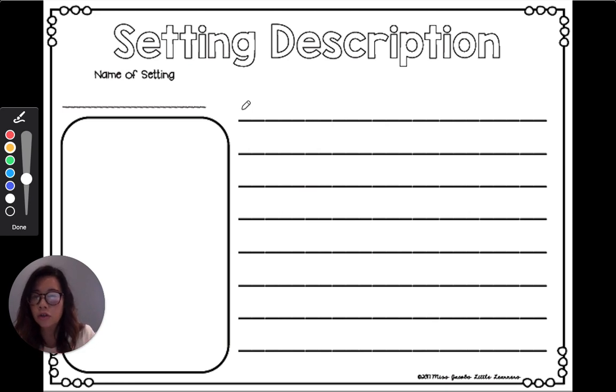At Coco's Restaurant, you will see a kitchen. At Coco's Restaurant, you will see utensils for people to eat with. So here, remember, scholars, you're going to take the things that you can find in your setting and write some sentences here. All right? So go ahead and work on your setting description. You can post that to Seesaw, and remember, if you forgot what are some of the things you put for your setting, go back to your journal and look at some of your old posts to remind yourself about what you wrote last week. All right?